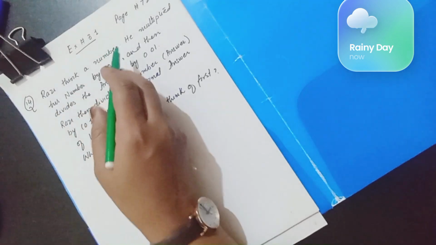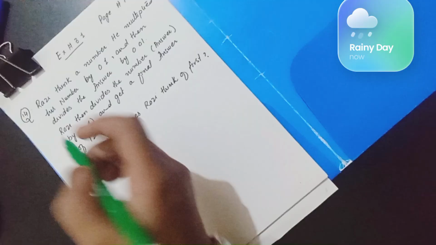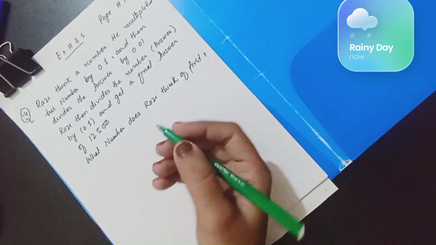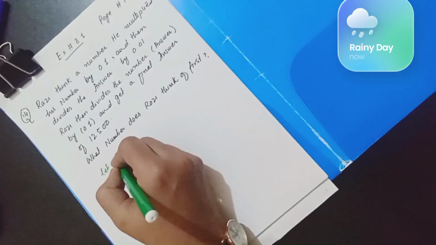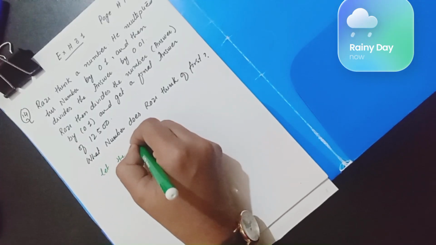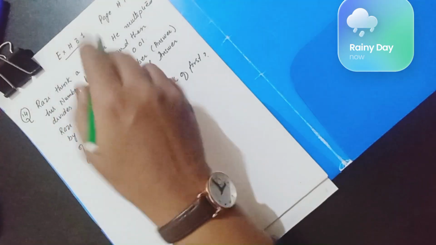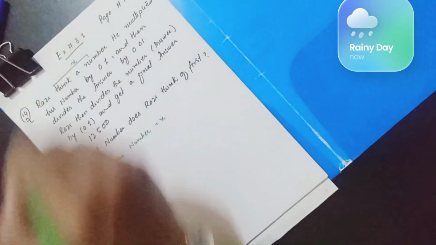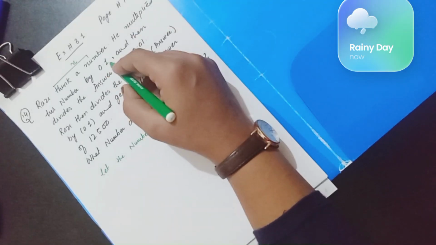So Razi thinks a number. In our mathematics, whenever we think a number and the number is unknown, we can say let the number be x. So Razi thinks a number and we have decided the number is x. He multiplied that number by 0.1.